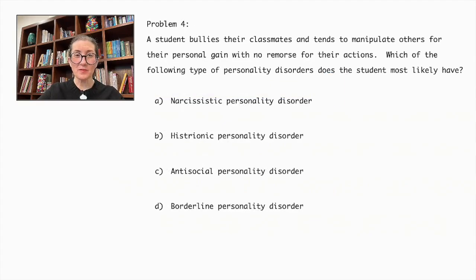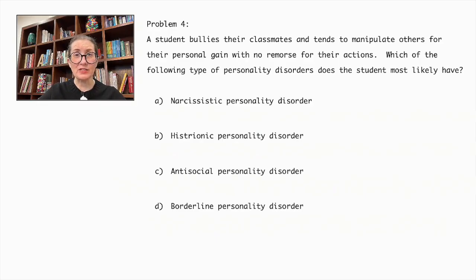Problem number 4. A student bullies their classmates and tends to manipulate others for their personal gain with no remorse for their actions. Which of the following types of personality disorders does the student most likely have? Narcissistic, histrionic, antisocial, or borderline?